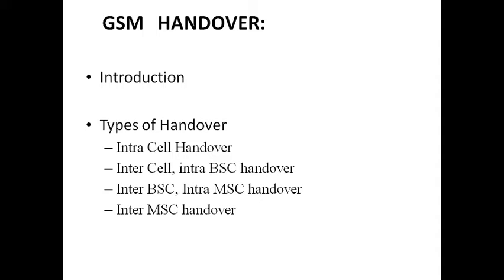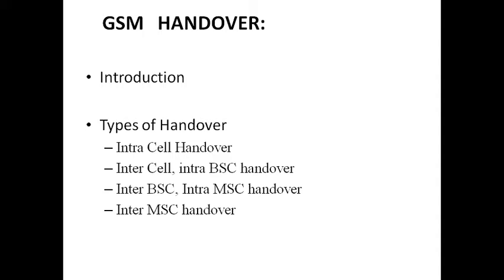Okay. Then, more handovers are required on ongoing calls. If you are calling some other person and GSM is performing a handover in the middle, that handover should not be noticed by the users.